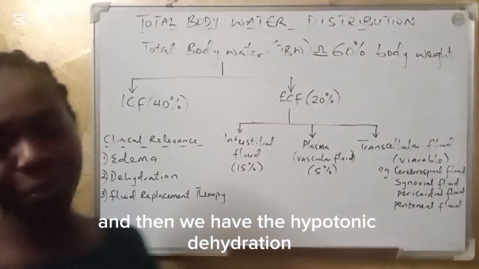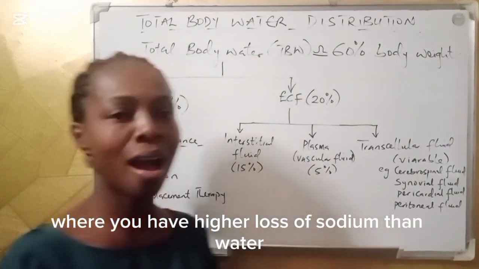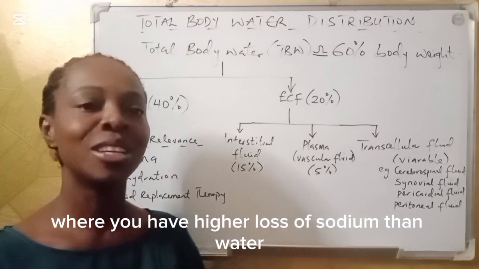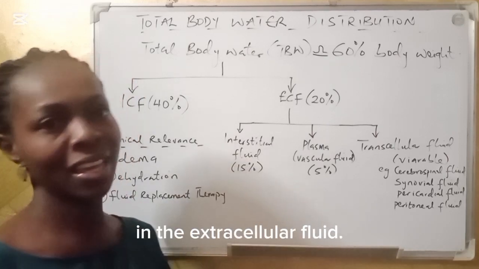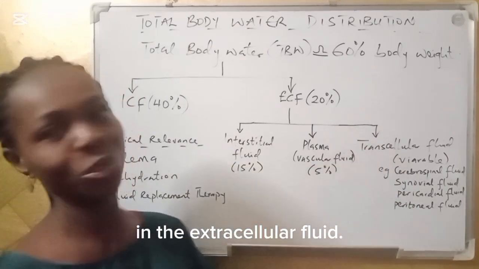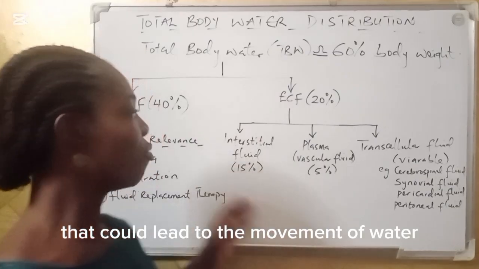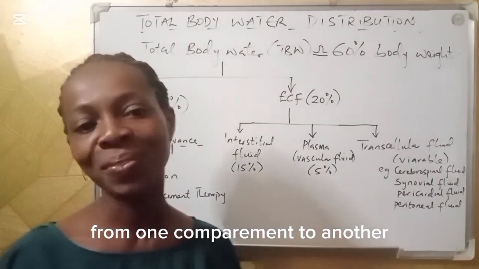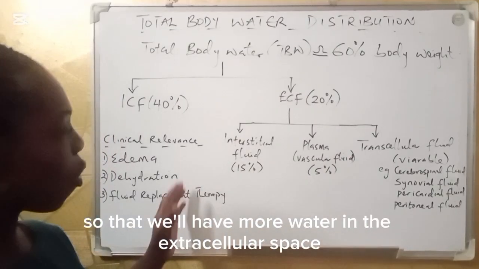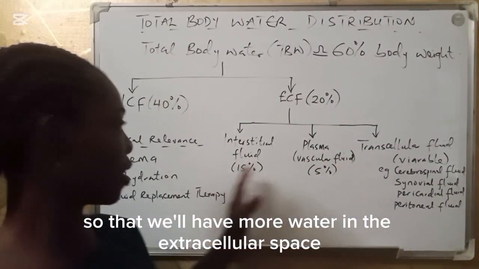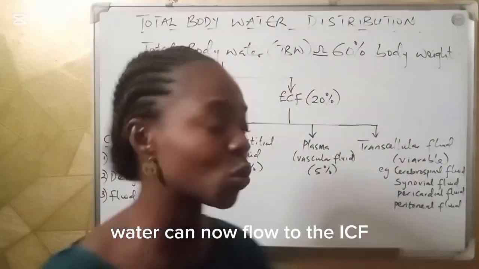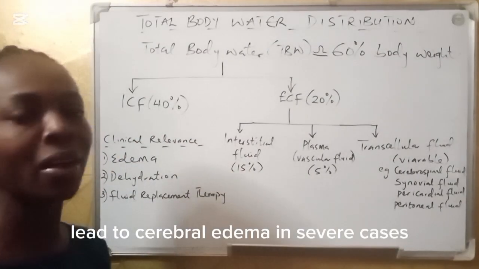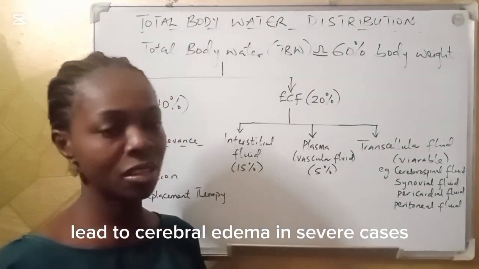And then we have the hypotonic dehydration, where you have high loss of sodium than water, so that we have less sodium in the extracellular fluid. That could lead to movement of water, from one compartment to another, so that we'll have more water in the extracellular space. Water cannot flow to the ICF. They can lead to cerebral edema in severe cases.